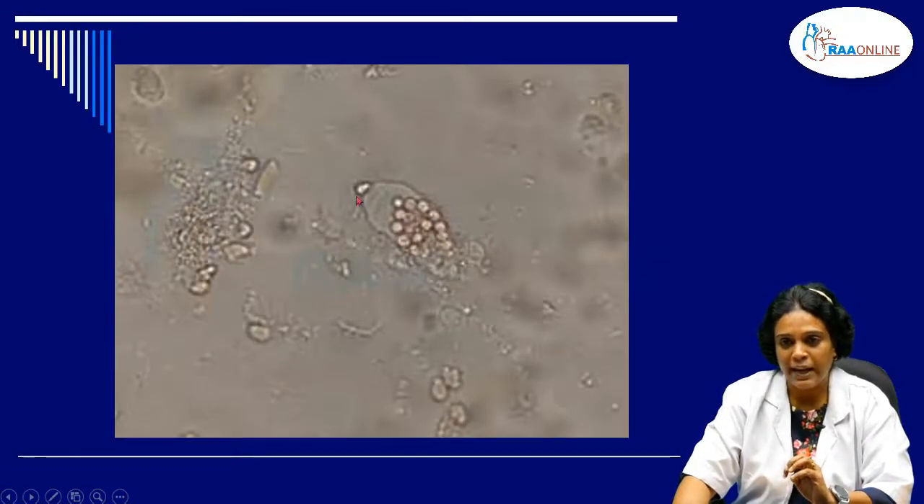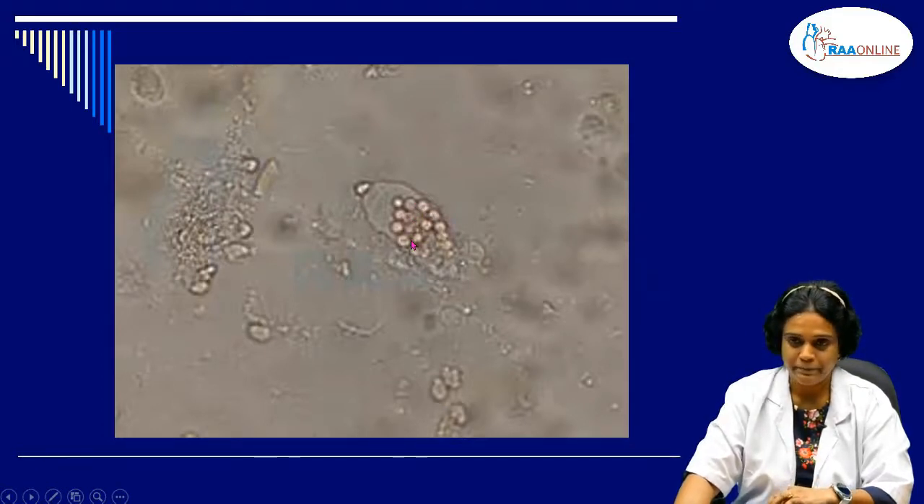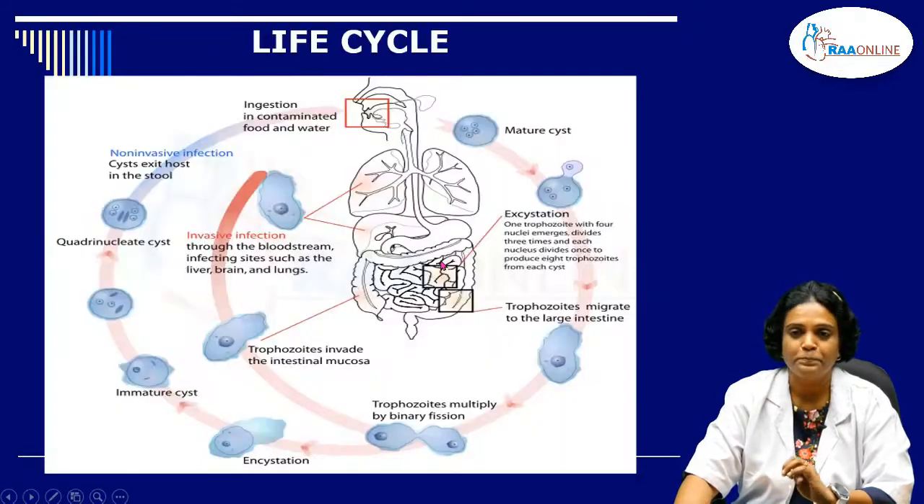So this is a saline wet mount where you can appreciate the trophozoite of Entamoeba histolytica, and inside you will be able to see the ingested RBCs. And it will be highly motile with the help of pseudopodium.